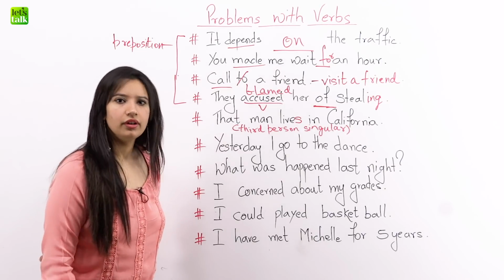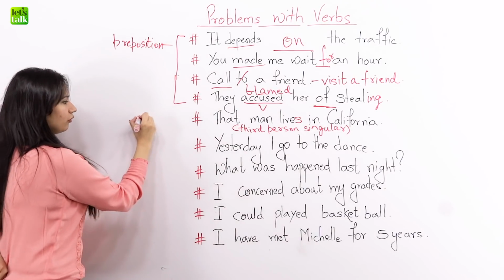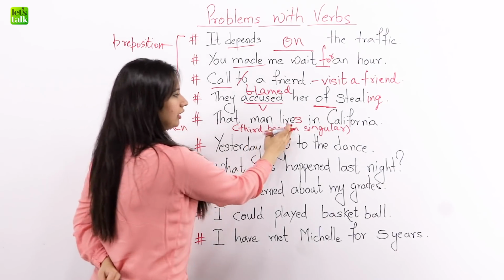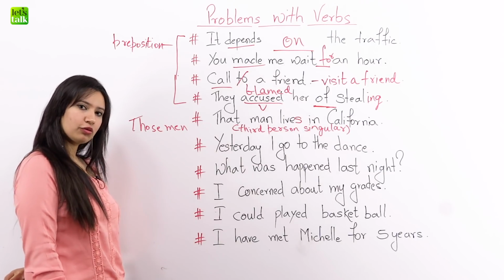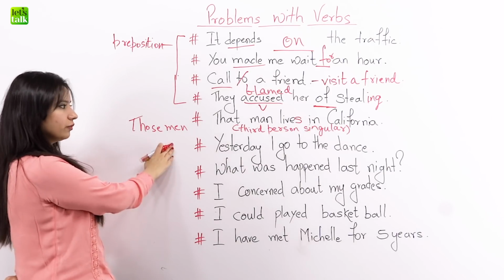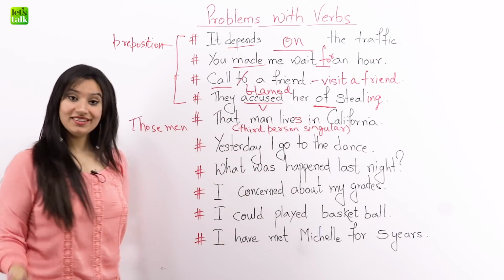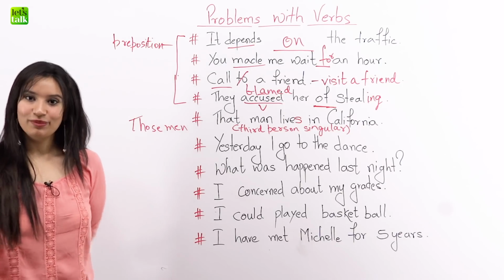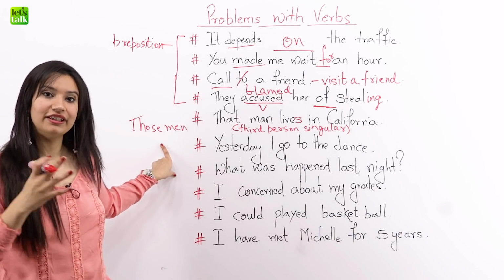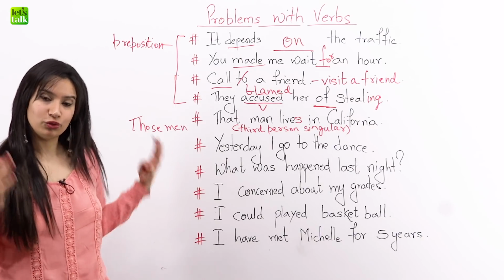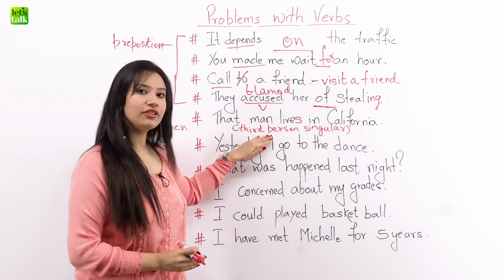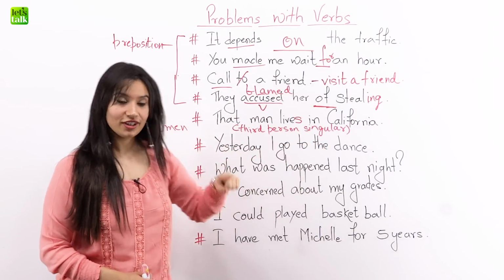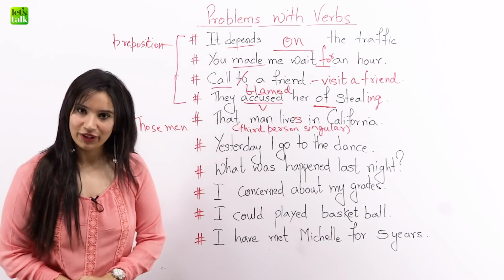Okay, let me test you. If I say those men live in California, should it be live in California or lives in California? Those men lives in California. That's incorrect. Those men live in California, and the reason is because there is no singular here. Here we have third person plural. So do remember that only when it's third person singular we use an S. That man lives in California, but those men live in California.